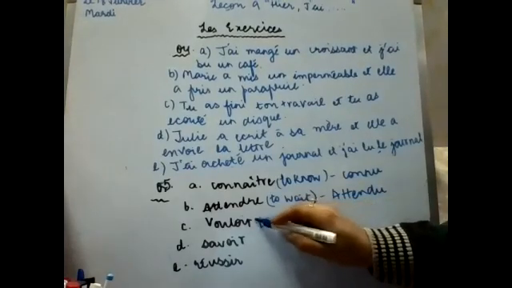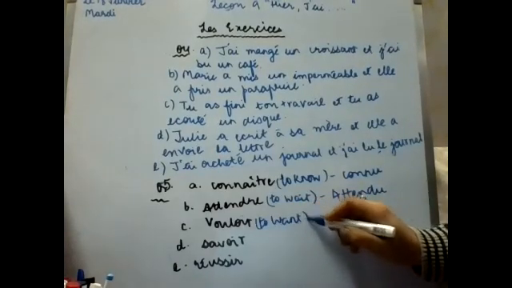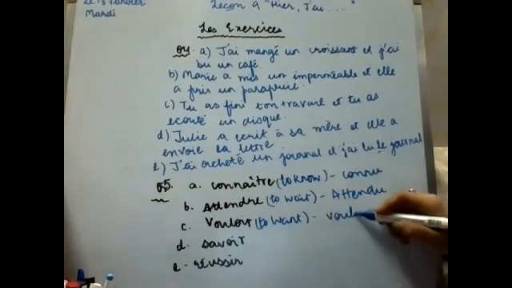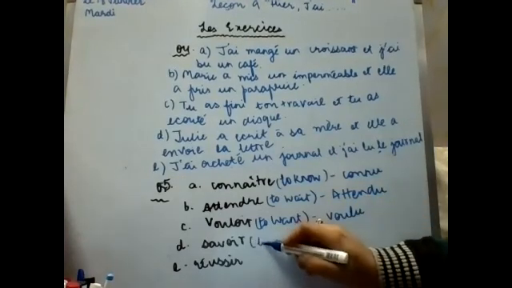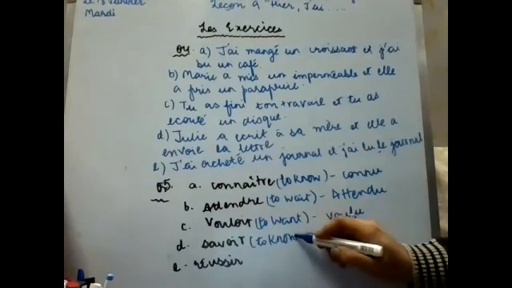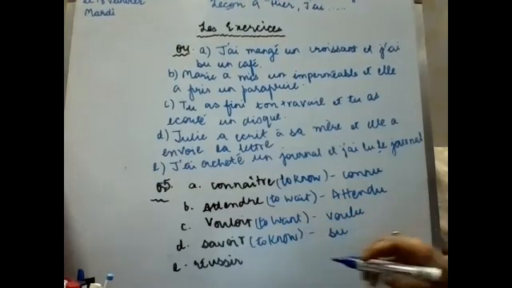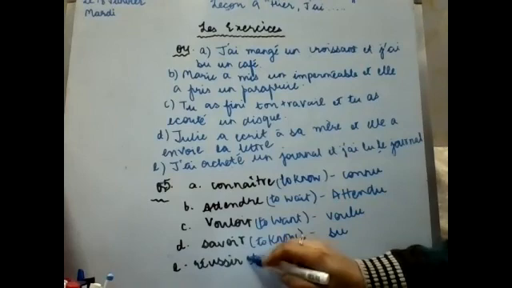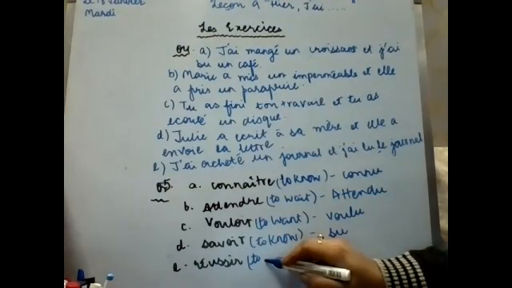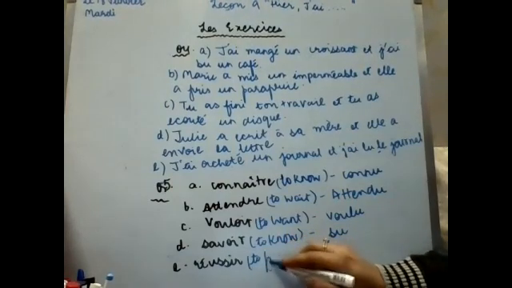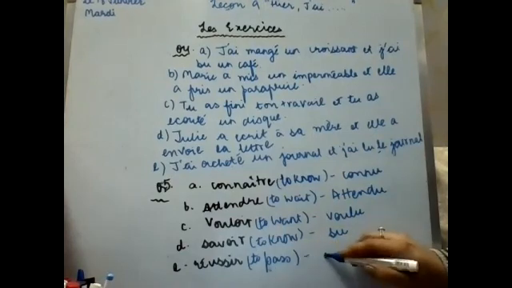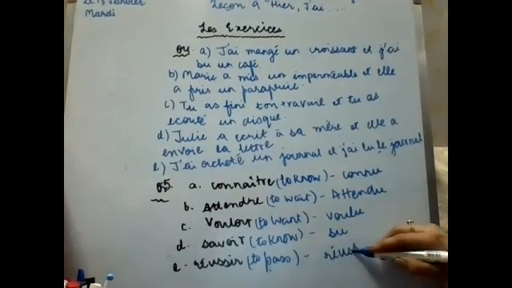Vouloir means to want, and the past participle will be voulu. Savoir means to know, and the past participle will be su. Réussir is to clear or to pass, and the past participle will be réussi.